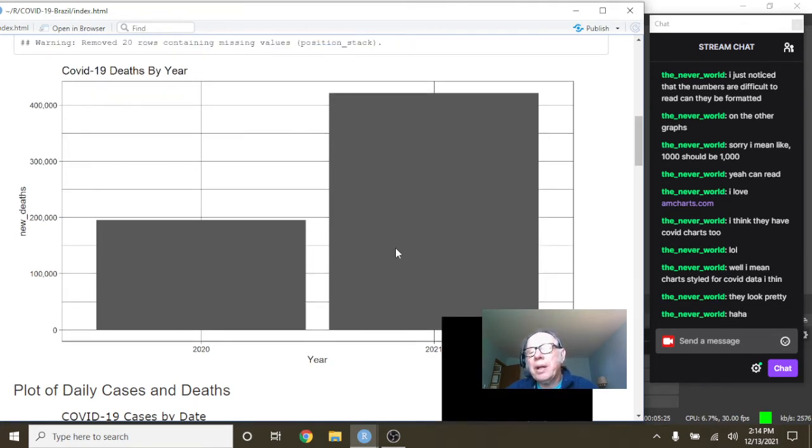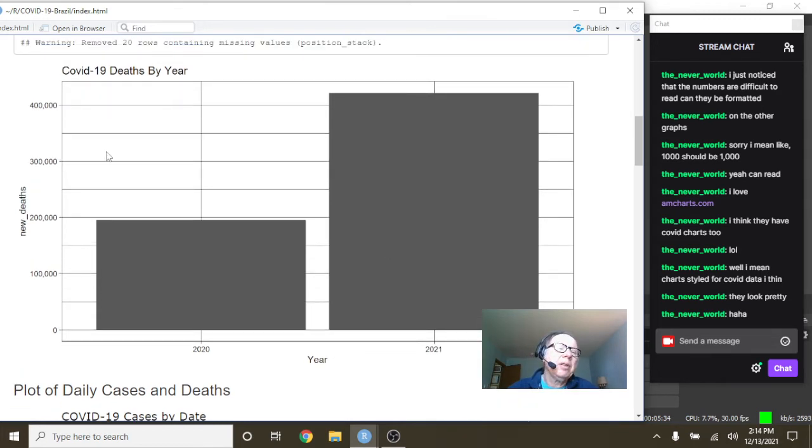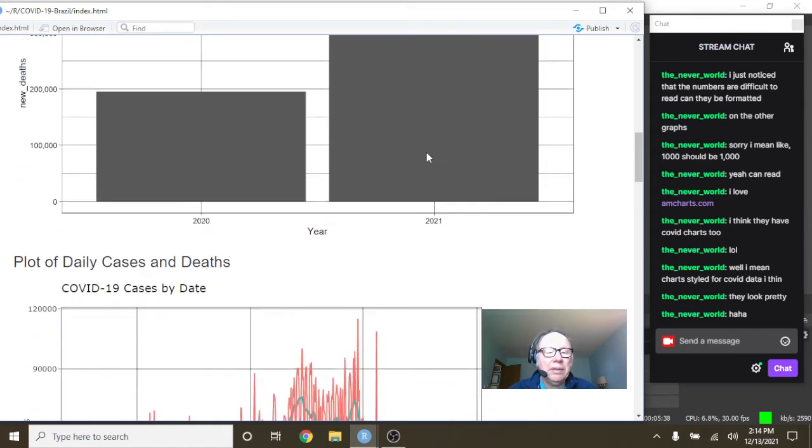Yeah, my plots are pretty basic. I tend to keep it limited to bar plots and line plots. So you can see here that Brazil's deaths have passed 2020's deaths.